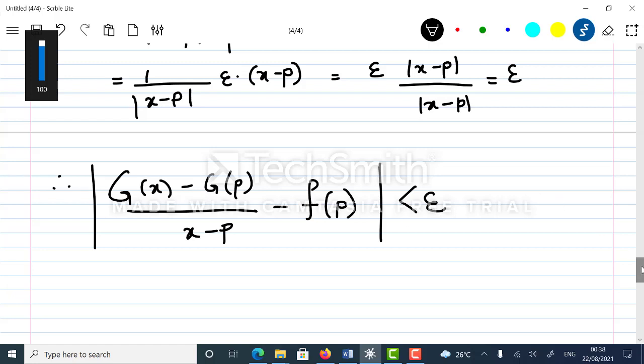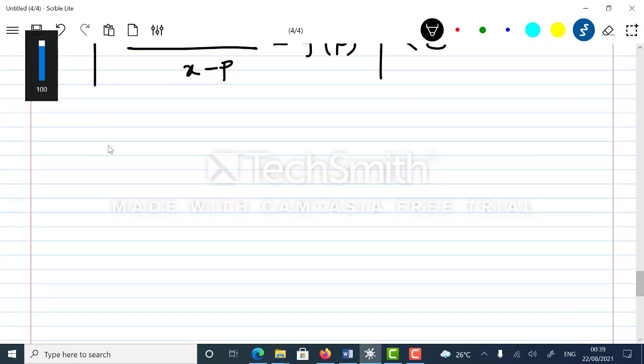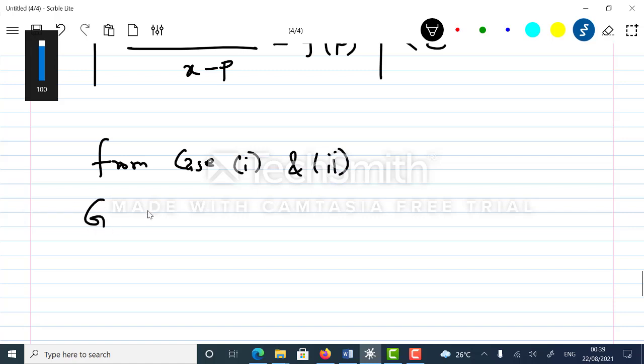So from case 1 and case 2 we can say that g is differentiable at p.